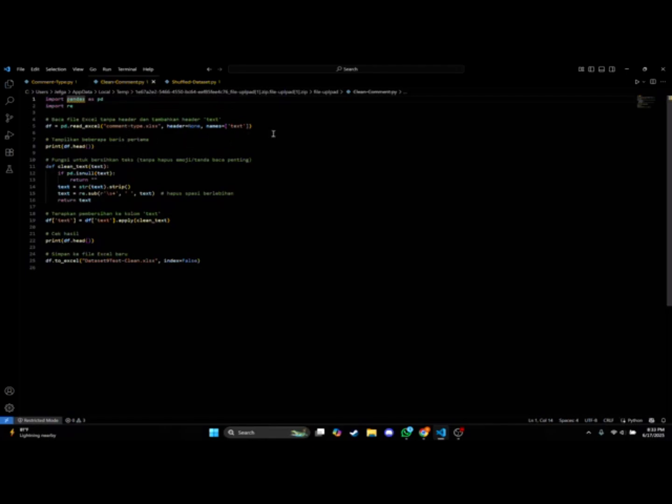In the second stage, we clean the comment text stored in the previously exported file, which is comment.type.slsx. Using the clean text function, we remove empty fields, extra spaces, etc., and ensure that all input is converted into plain, clean strings. We do not remove emojis because they are important for our sarcasm detection. The clean dataset is saved as this file.